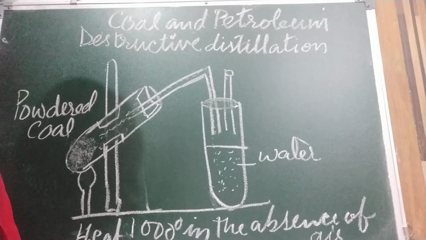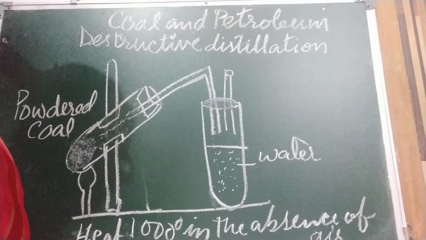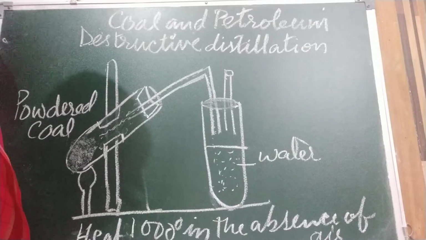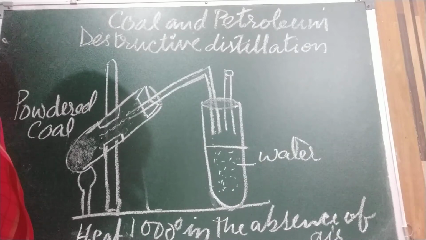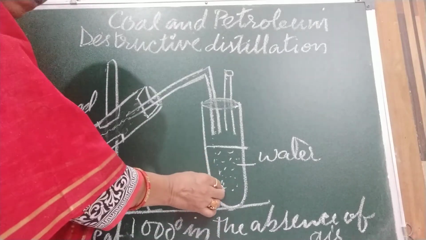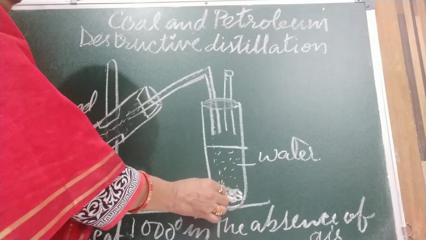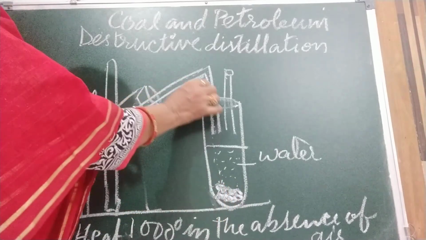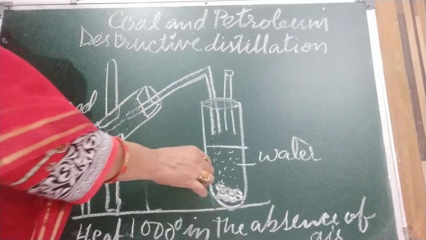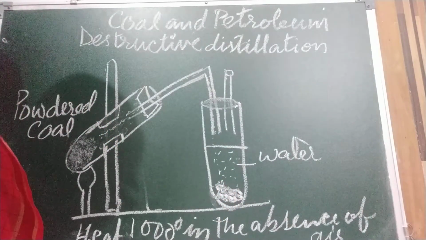As the gases given off by heated coal pass through the water in tube B, you will see that black drops of coal tar collected at the bottom of tube B. Here, after some time, we see this thick liquid is deposited. So the vapor came and mixed with water, cooled down and settled down here.